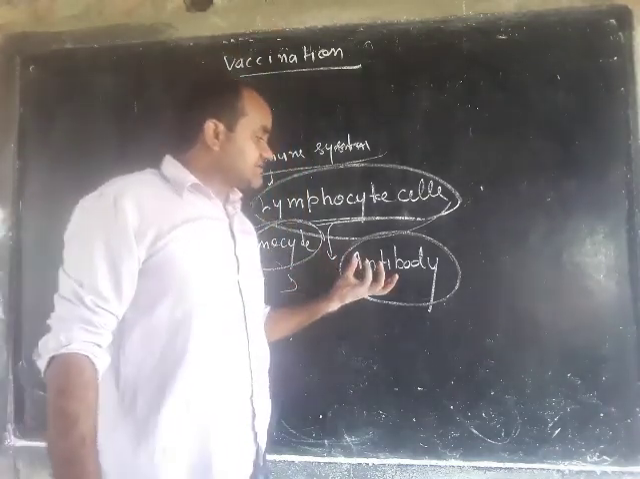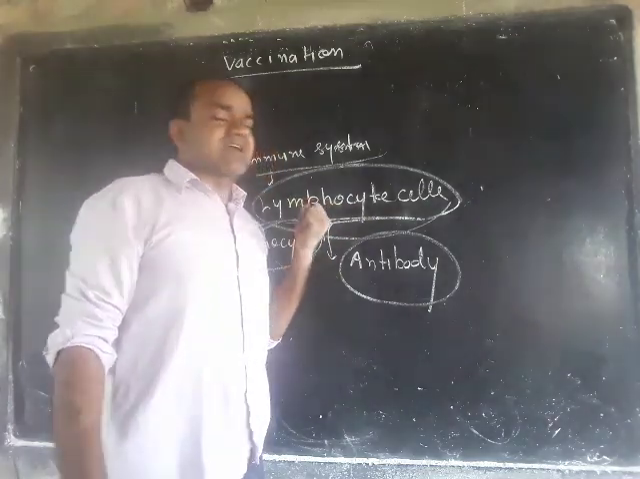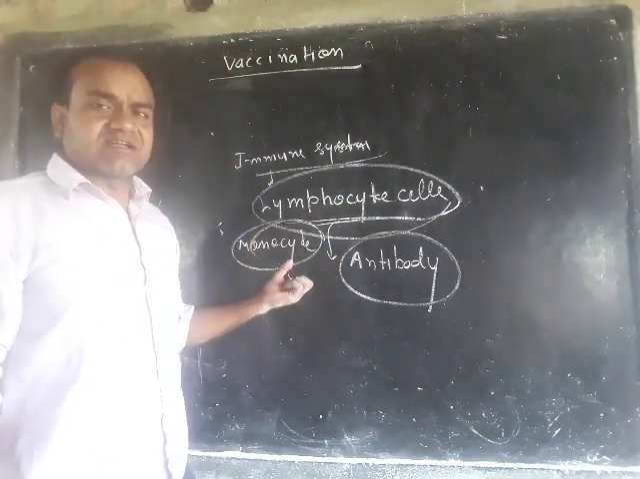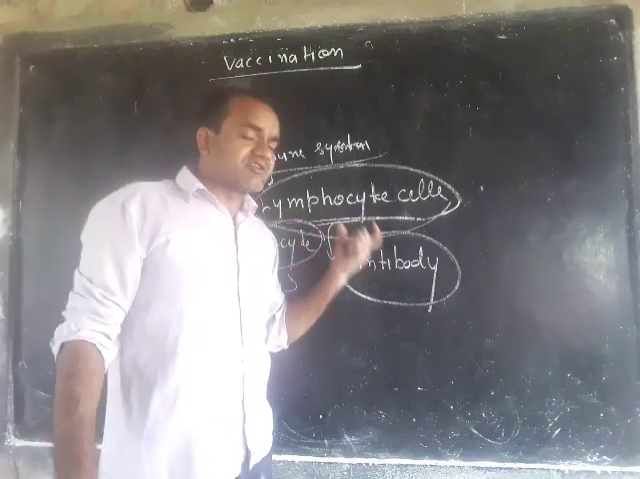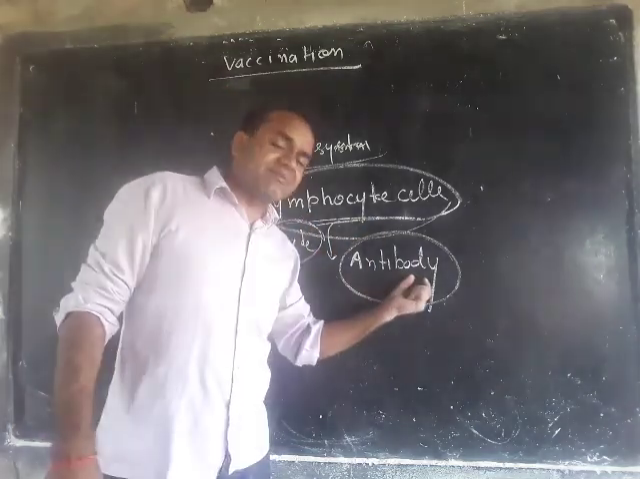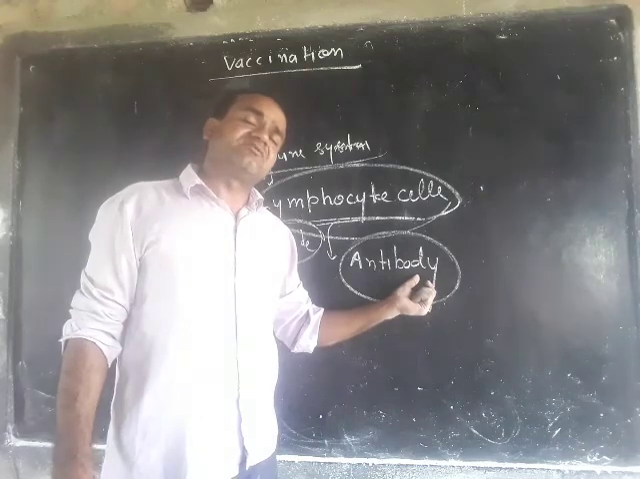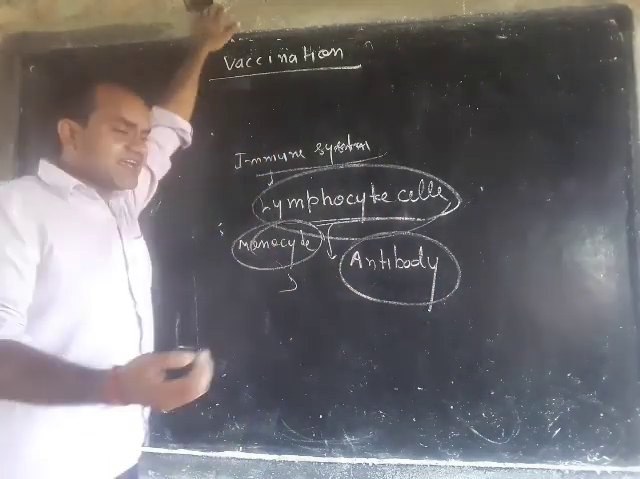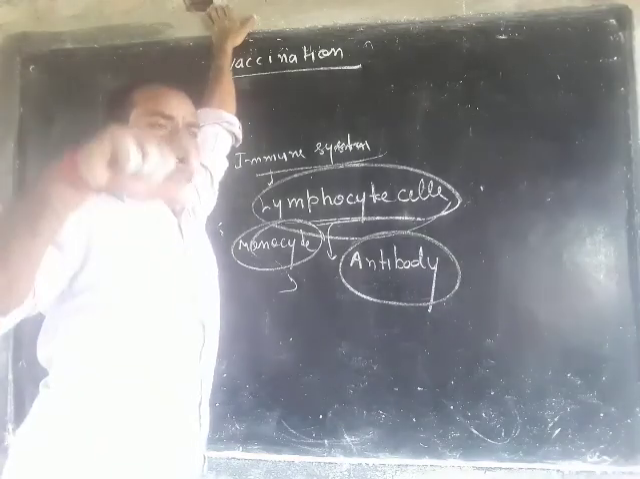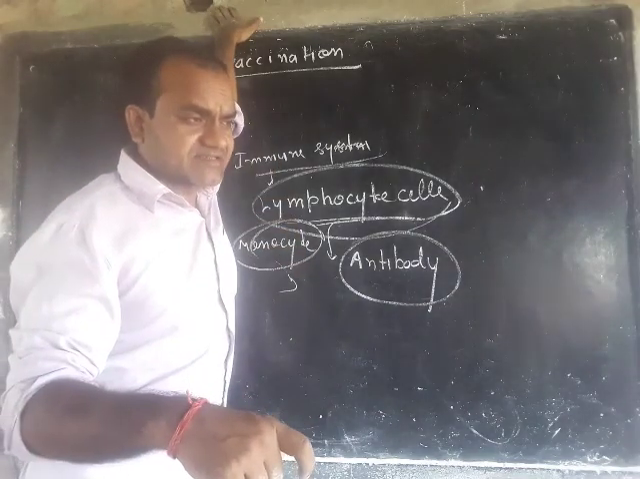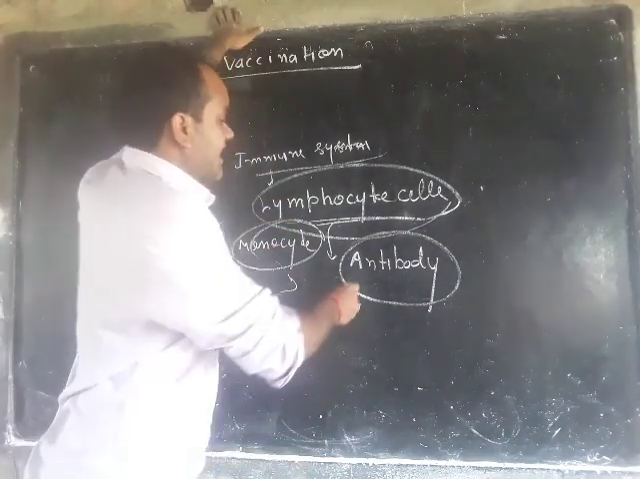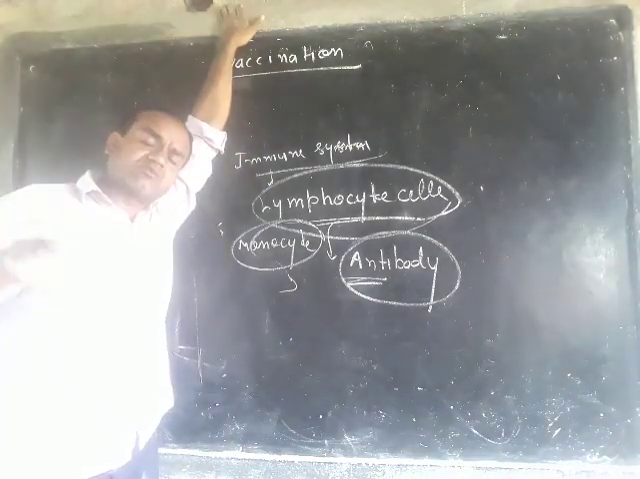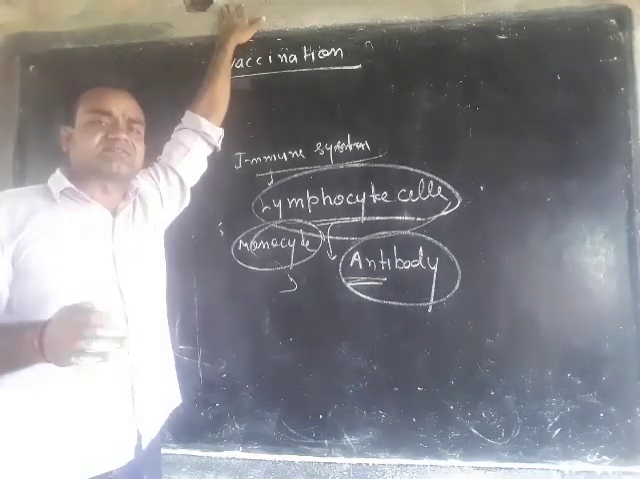Some lymphocyte cells are converted into memory cells, and these memory cells also have the ability to make the same type of antibody which kills the smallpox virus. So if the smallpox virus attacks our body again, the antibody is already present and kills the smallpox viruses.